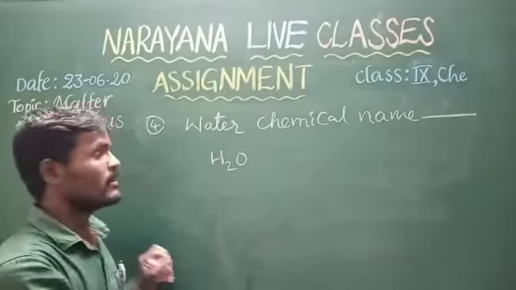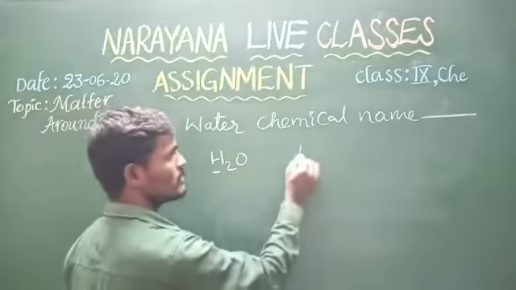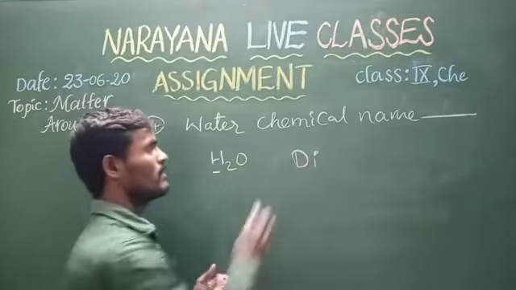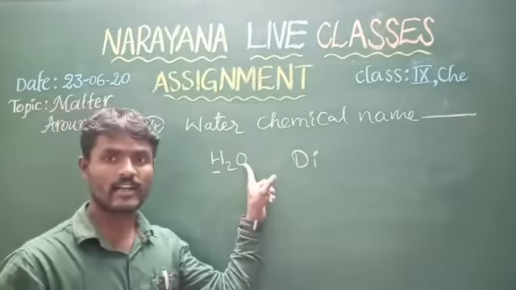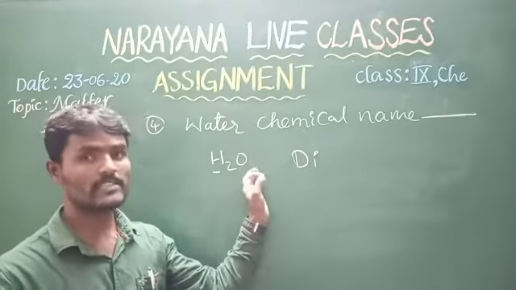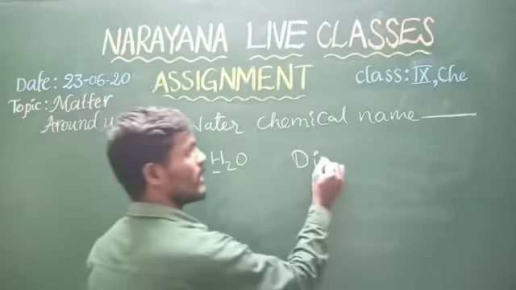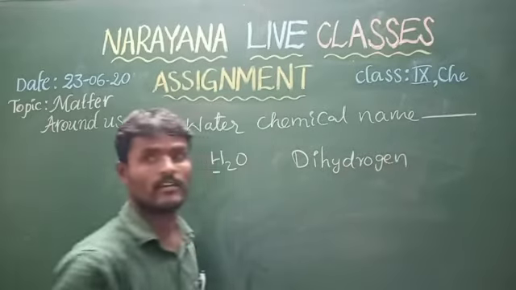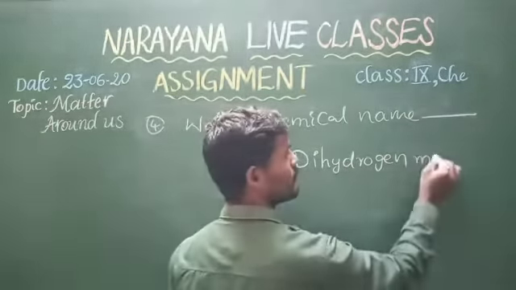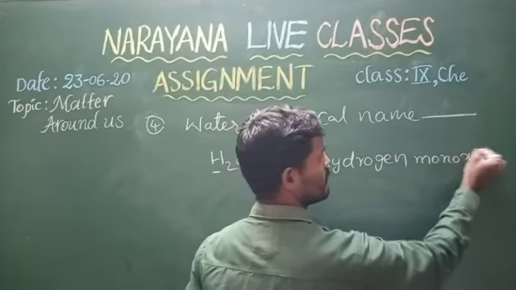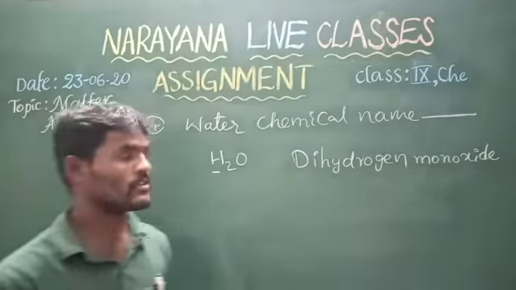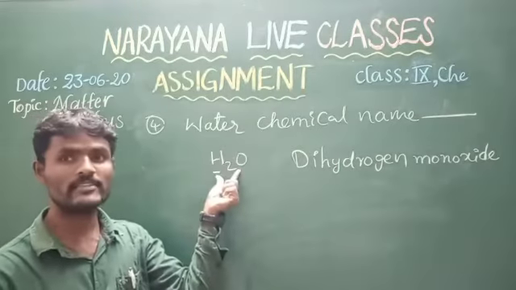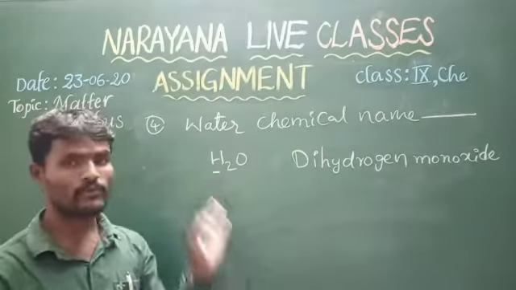Here two hydrogens, so we write di. Dihydrogen. Only one oxygen is present, so for that single oxygen we say mono. Dihydrogen monoxide is the chemical name of water, and its chemical formula is H2O. This is the fourth question.